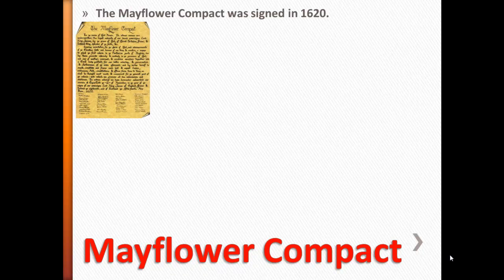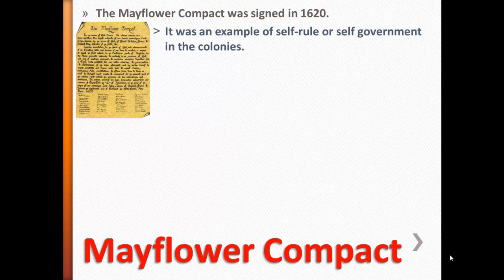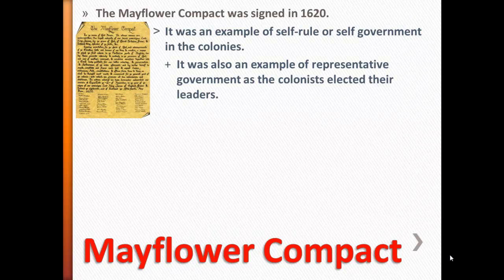In 1620, the Mayflower, a ship carrying the Pilgrims to Virginia, was blown off course during a storm and landed just off Plymouth, Massachusetts. The Pilgrims made the decision to stay in Massachusetts, but before leaving their ship, they wrote a document that stated the purpose of their colony, their loyalty to the king, their process for choosing leaders, and their agreement to follow the laws.